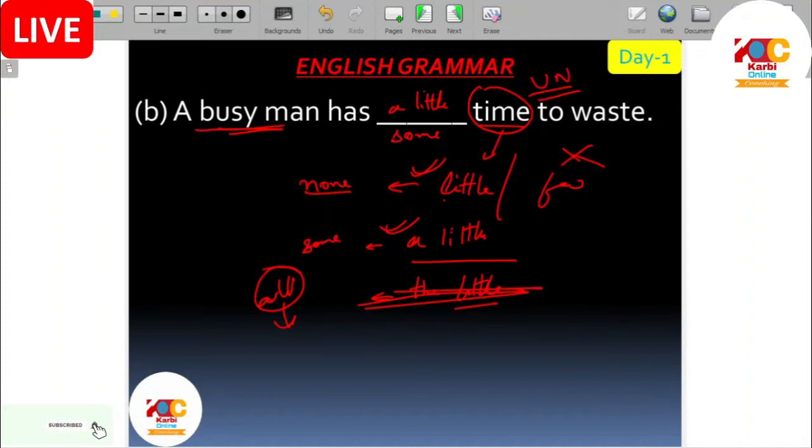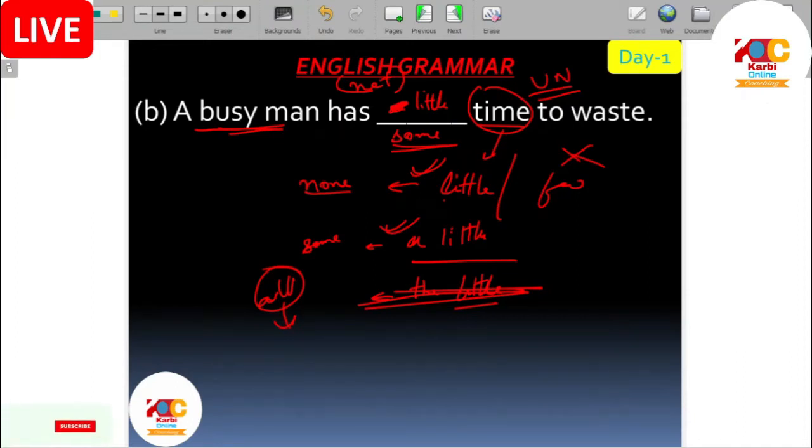We are talking about no or not. A busy man does not have time to waste. So if I say a little time, that means he will have some time. But a busy man will not have time. So you have to use little. It means a busy man has no time to waste. Little means no time.